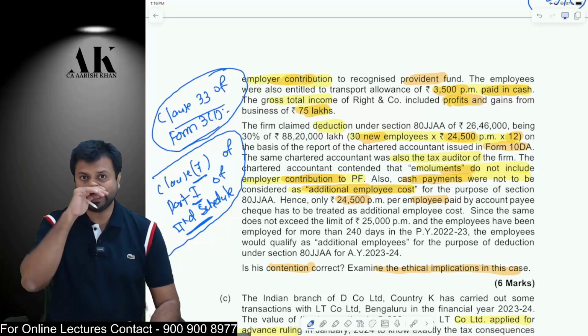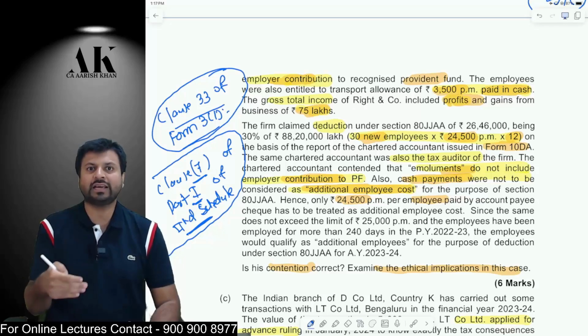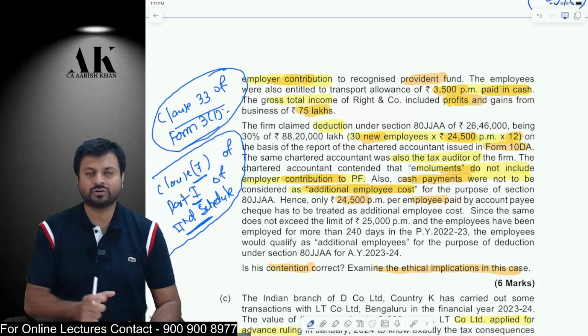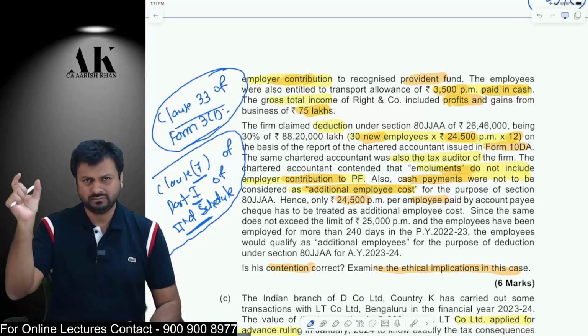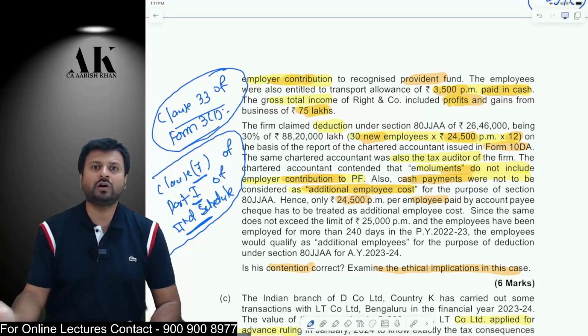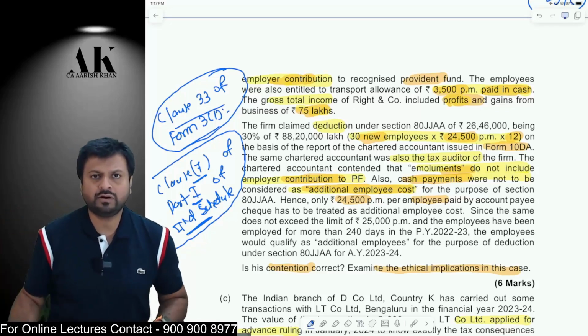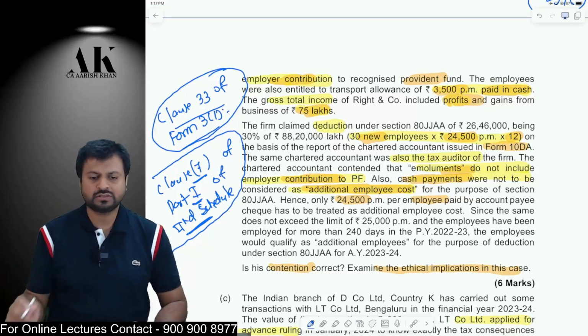Now, while taking the emolument, the Chartered Accountant has not taken the cash transport allowance. He should take that also. The total emolument paid to the employee will include all kinds of payment made to the employee except the contribution which is made in the form of recognized provident fund. Okay, so this is what this question is all about.